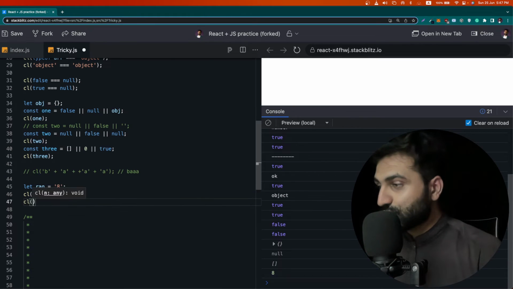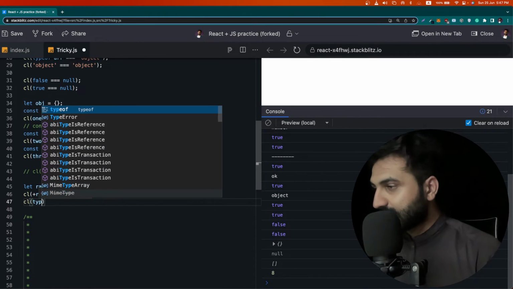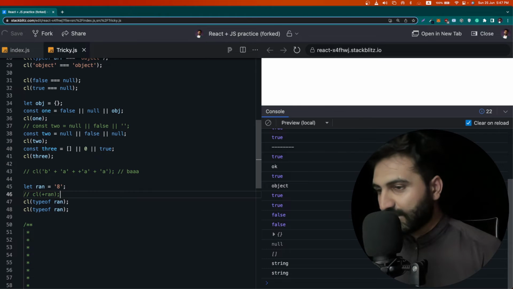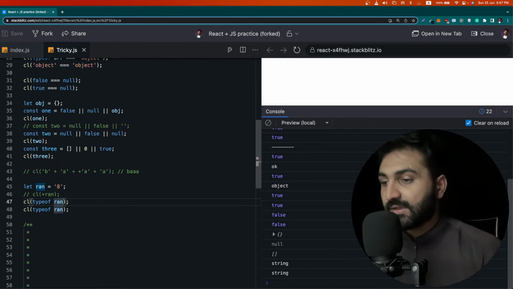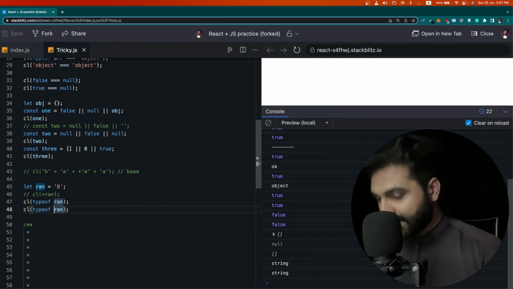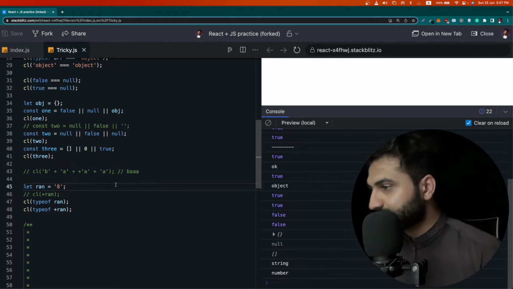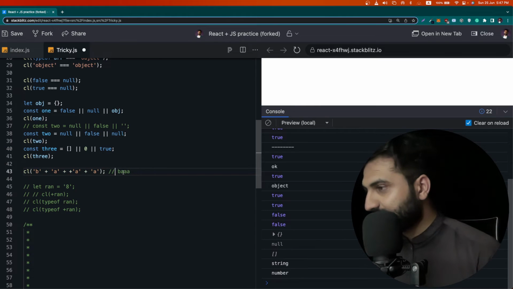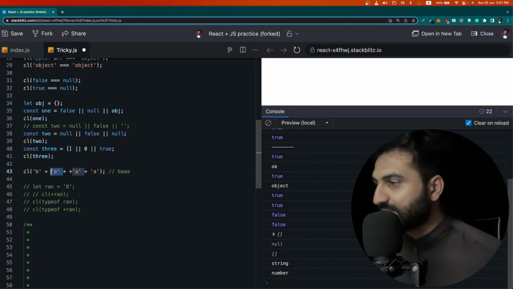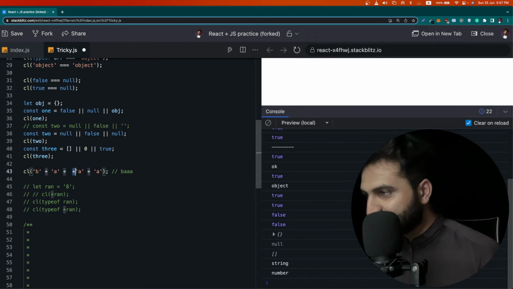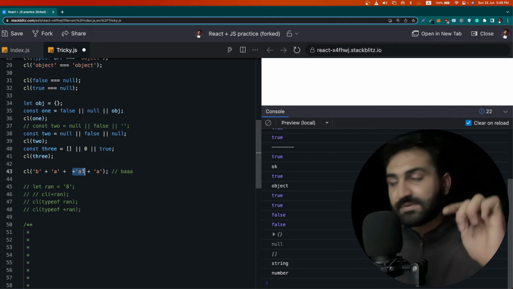If I show you the typeof these two variables, you will see this ran has the data type of string, but if I put a plus here, then you will see it is of type number. Now what is happening in our problem is that B is being concatenated to A, and this plus is being used for concatenation, and this plus is being used to coerce the data type string to integer.